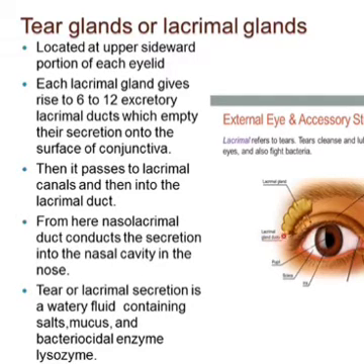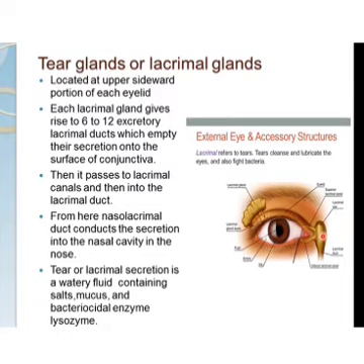Now these are all lacrimal ducts. So they give rise to approximately 6 to 12 lacrimal ducts, and they empty their secretion onto the surface of the conjunctiva. This is the conjunctiva, so they are all emptying their secretion on the surface of the conjunctiva. Then it passes through these canals and then into the lacrimal duct.